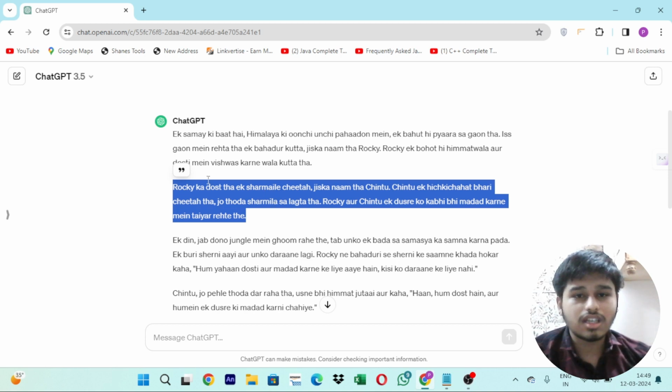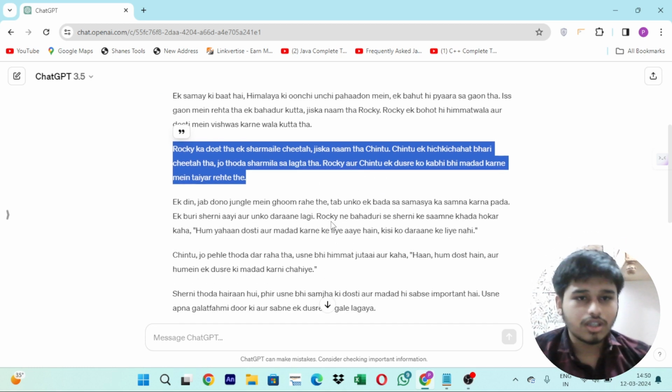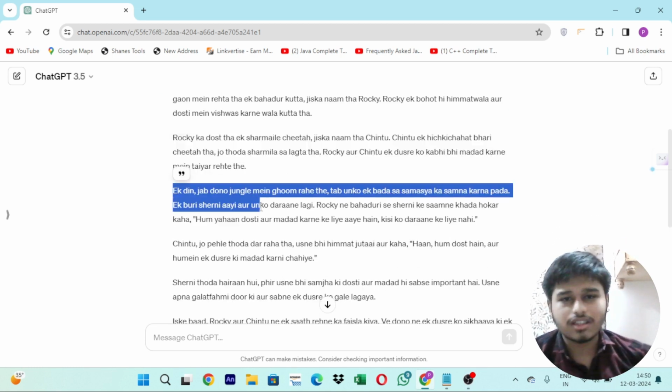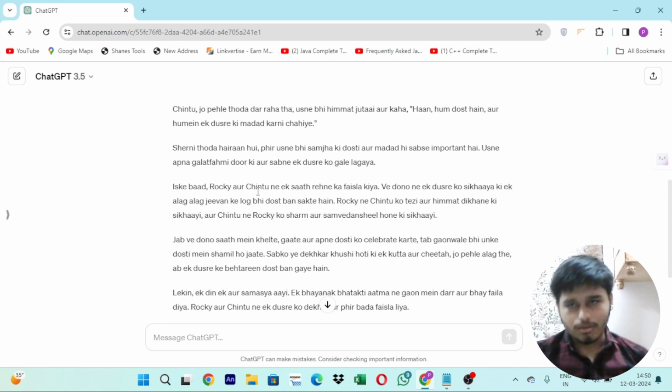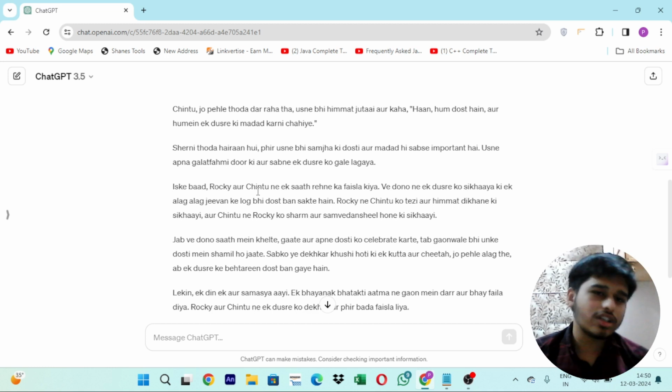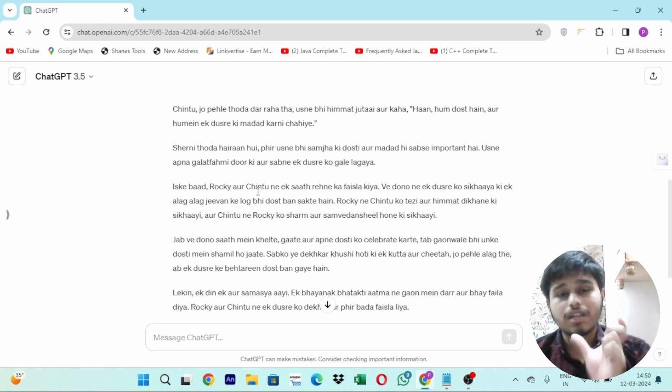Meaning, in this they are saying that the cheetah's name was Chintu, and the cheetah and the dog Rocky were two best friends, and they both were helping each other. Okay, so like this you can read the complete story if you want. So ChatGPT has generated a perfect story for me. Like this you can also generate a story just by giving a simple prompt idea to ChatGPT, and ChatGPT will generate a complete story for you.